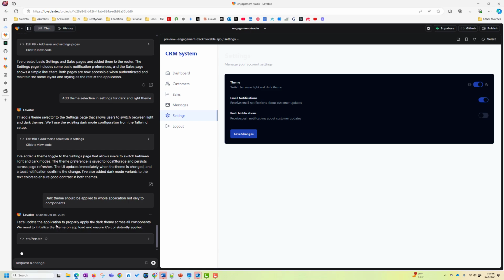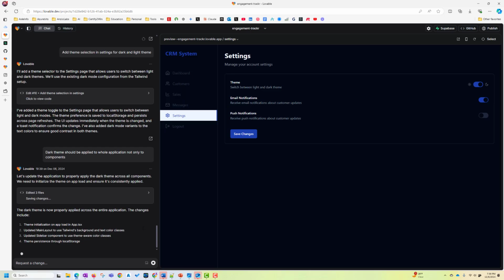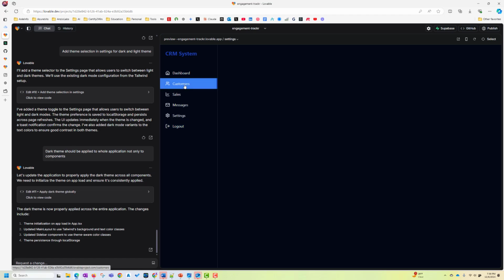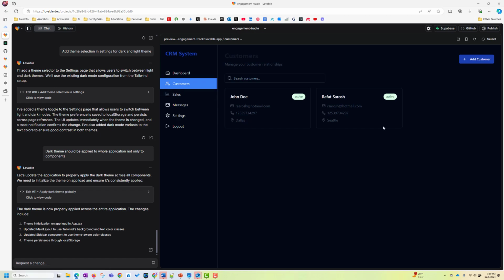It's saying let's update the application to properly apply the dark theme across all components. Now as you can see, it applied the dark theme across the board. So when we click customer, I can see customer here. The heading is again not fully applied properly with the theme, so we can fix that too.